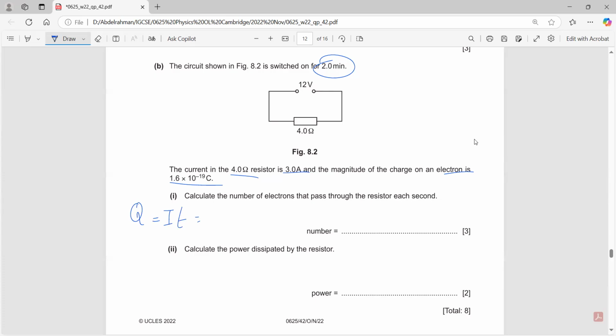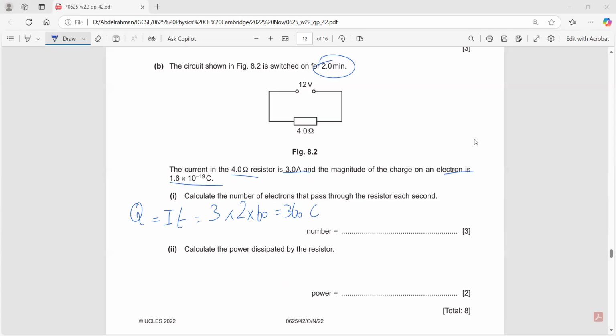Q equals IT. The current is 3 amperes, and the time is 2 minutes, so 2 times 60. 3 times 2 times 60 is 360 coulombs. This is the total charge that has passed.